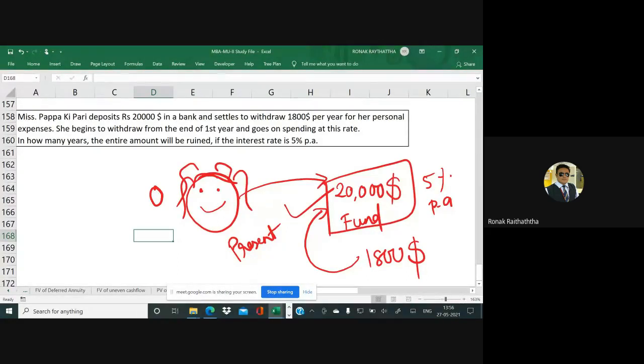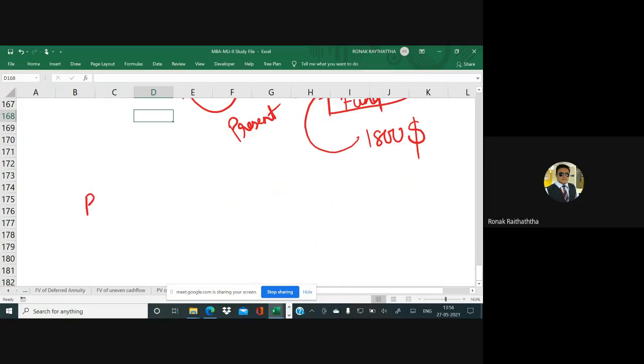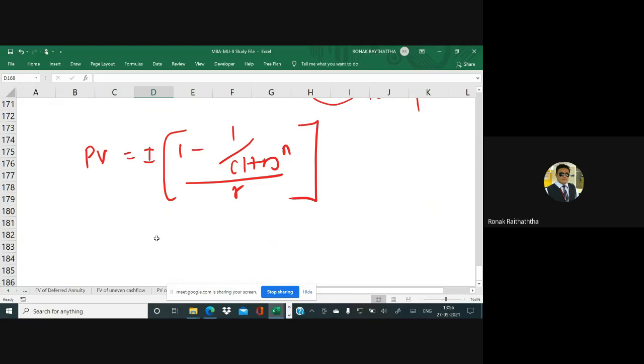So we'll be using the formula of annuity of PV. And which annuity? Ordinary, because at the end of the first year is given to us. So at the end of each year she is getting something. So that's why it is an ordinary annuity. Okay, so PV equal to, you people are aware about it, I in bracket 1 minus 1 divided by 1 plus R raised to n, divided by R. So let's put everything in the formula.